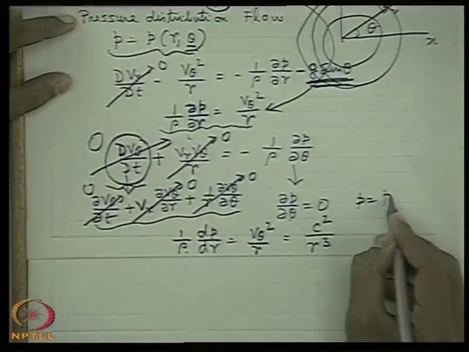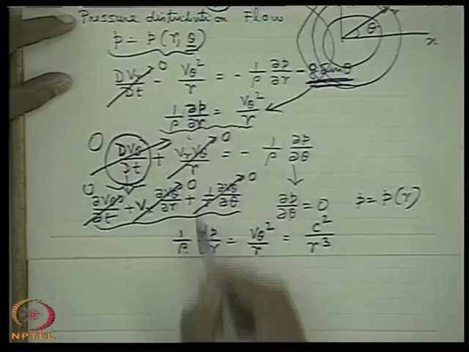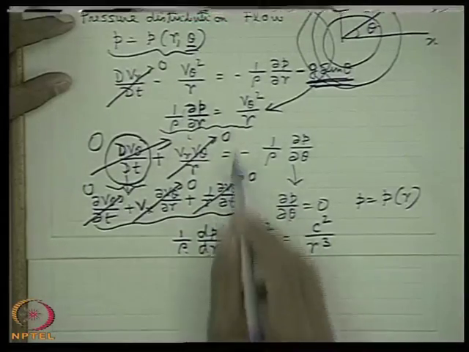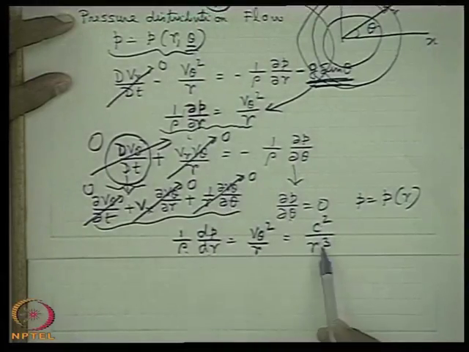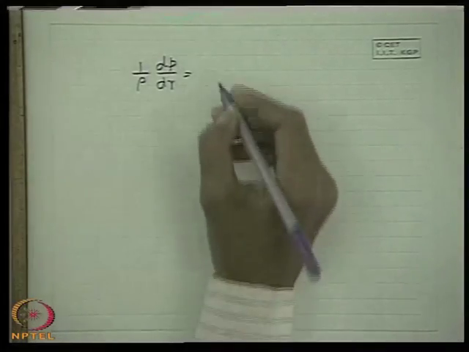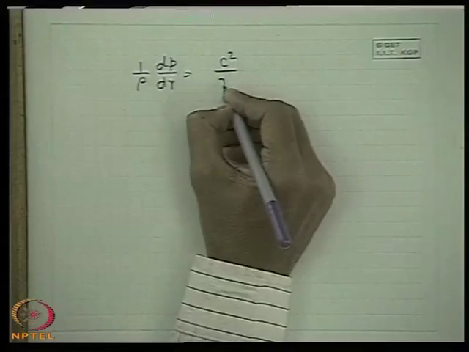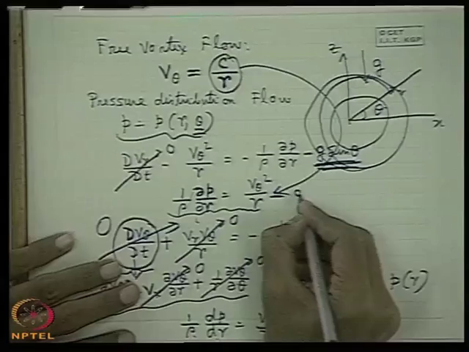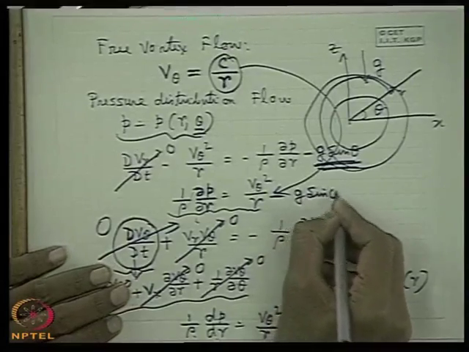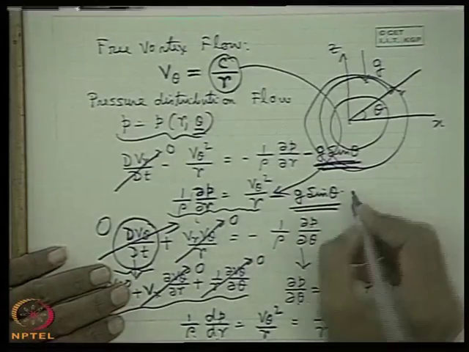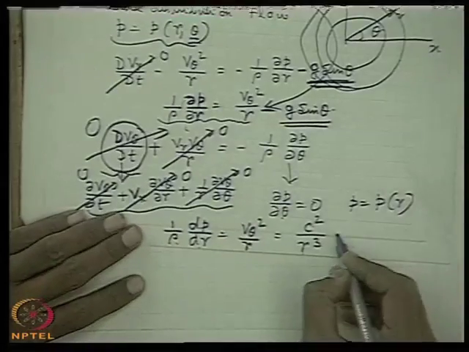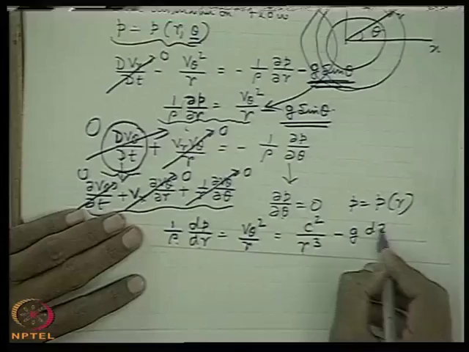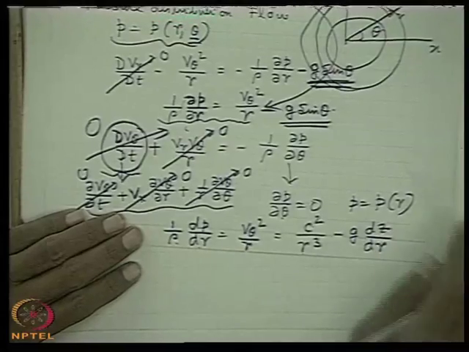That means p is a function of r. Now I can write in terms of ordinary differential dp/dr and V theta square by r. Now V theta is c by r, so V theta square by r is c square by r cube. So 1 upon rho dp dr is c square by r cube. Sorry, I am again sorry, this will be minus g sin theta, and g sin theta is dz dr. That means minus g dz dr. So this will always be added.